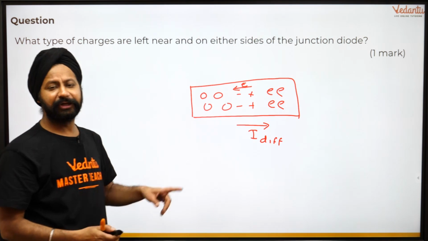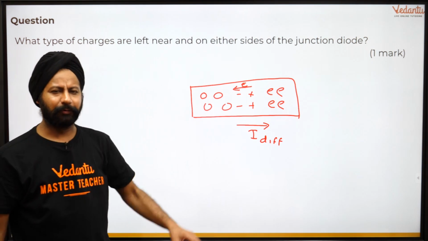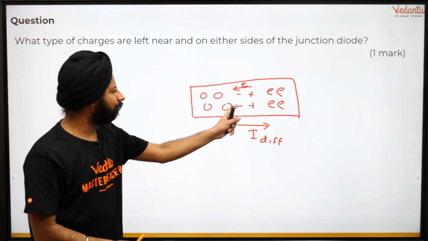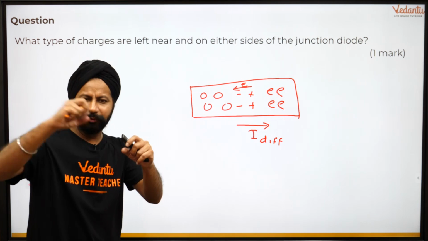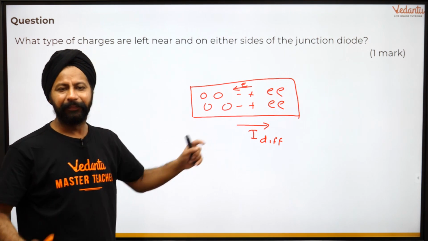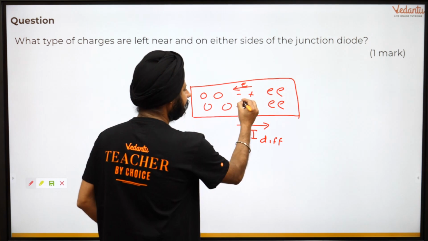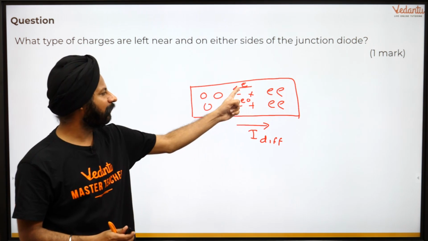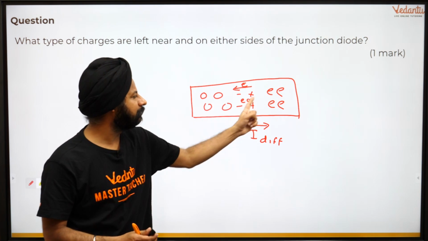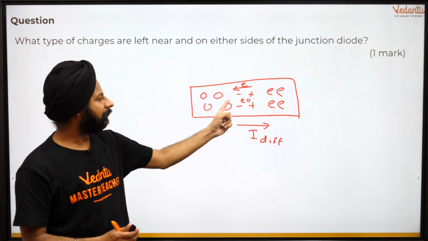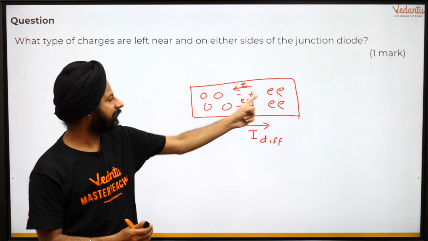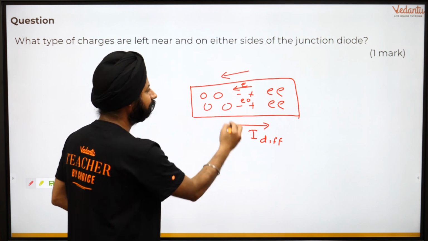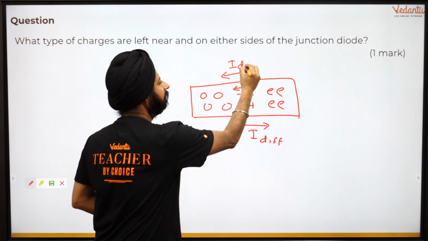Try to understand this chapter like this. Okay? And what else will happen? The atmosphere, the room temperature, is going to break a bond, so an electron hole pair is created, let's say here, because of thermal agitation. Now the electron will go in this direction because it's in an electric field. Electron goes this way, hole goes that way, but that means there's a current flowing this way. This is the drift current, my friends. That was the diffusion current. There's another current which is called the drift current.